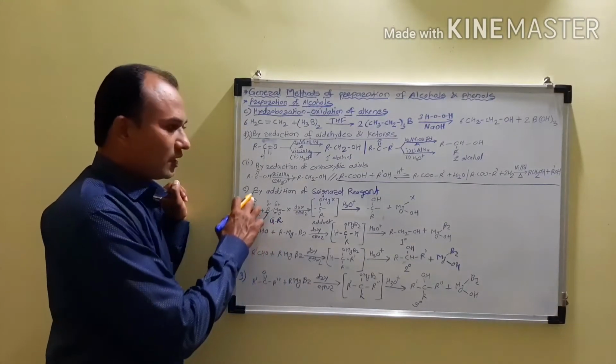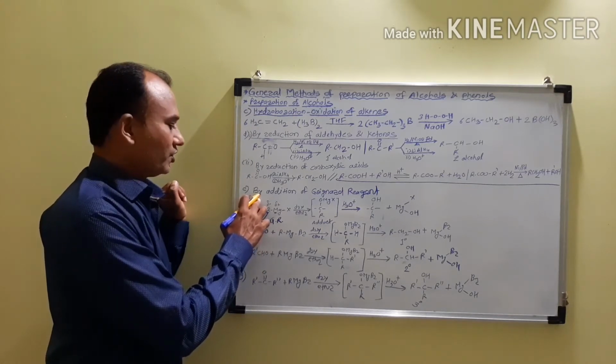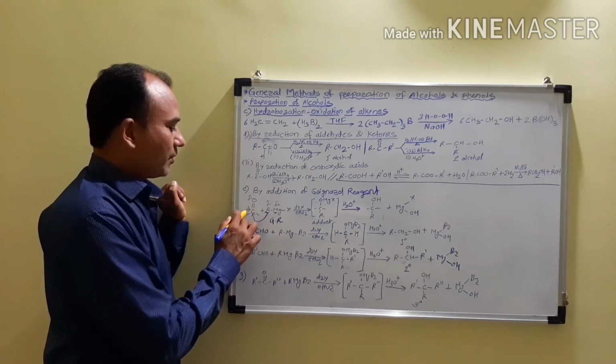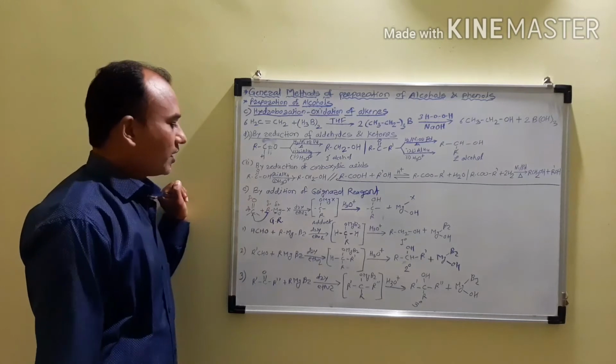Now when we consider the carbonyl group, the electronegativity of oxygen is more as compared to carbon, and therefore the carbon acquires a partial positive charge and oxygen acquires a partial negative charge.